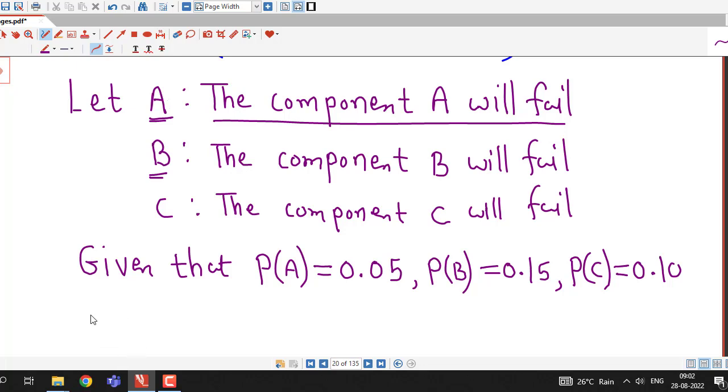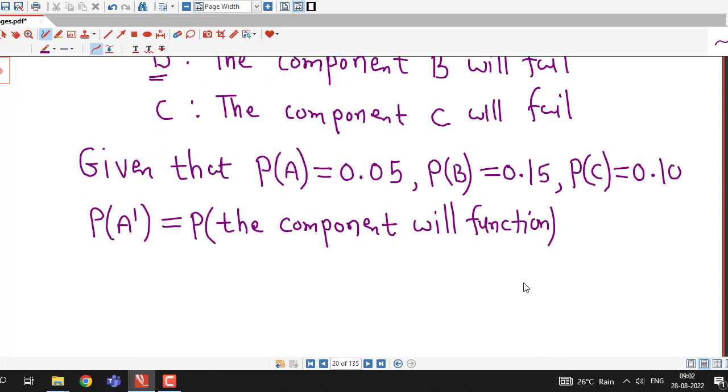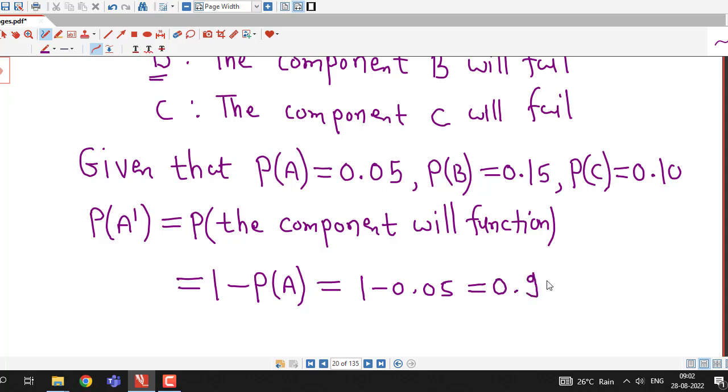So we can write it in this way: probability of A dash, that is the probability that component A will function before the end of the year, is equal to 1 minus probability of A, and that is 1 minus 0.05, which is 0.95.